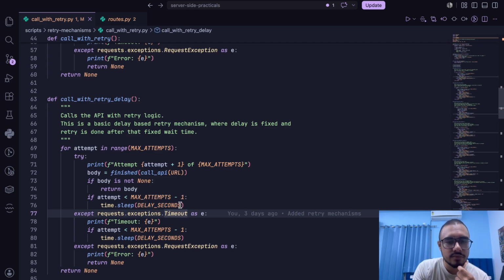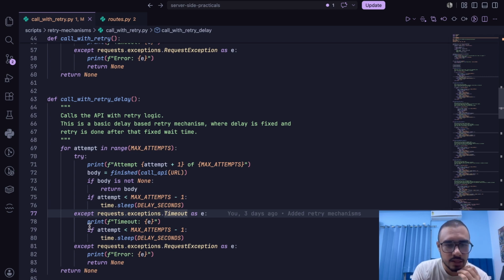Now we can have it 2 or 5 seconds or whatever based on the situation. For now, I have set it to just 1, so we can easily test it. Now what will happen is, after each attempt, it will take 1 second to wait and then retry the request again, and this will happen until the request is either successful or totally failed.